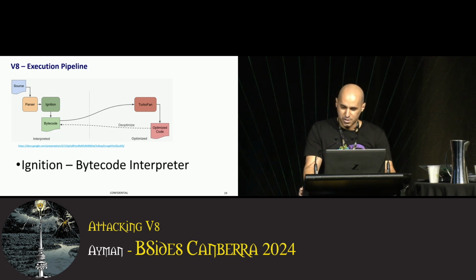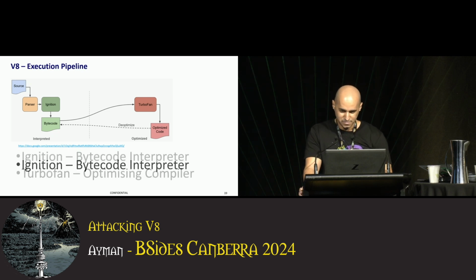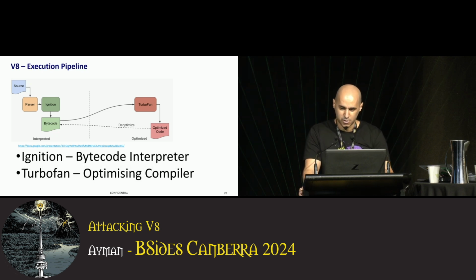In this talk, we are only concerned with a few of these components. Just know that Ignition interprets bytecode produced from the JavaScript source code, and TurboFan is the optimizing compiler that converts bytecode into native machine code.